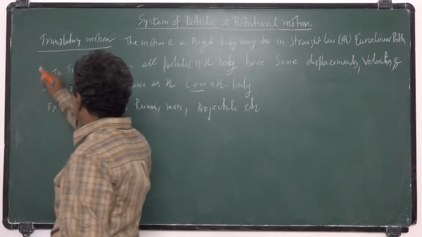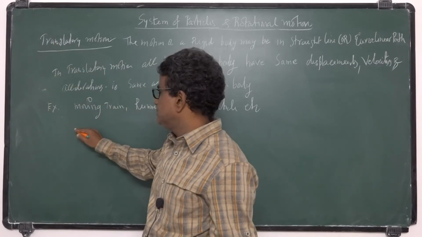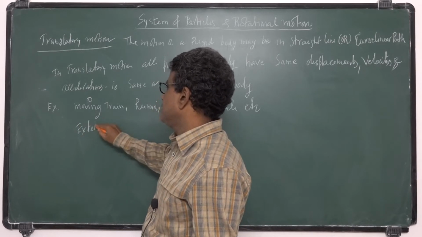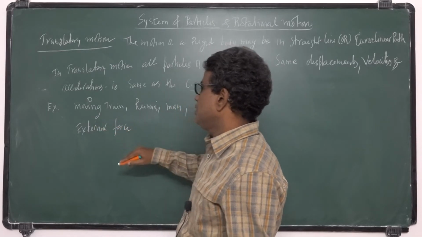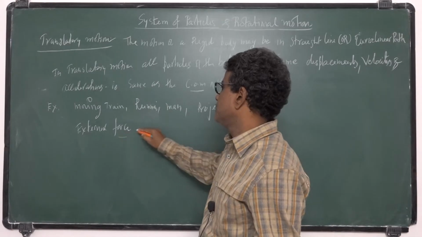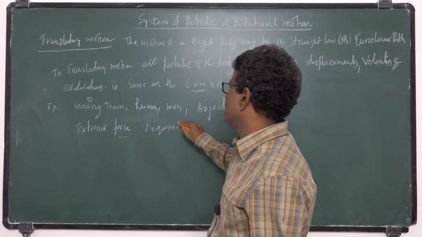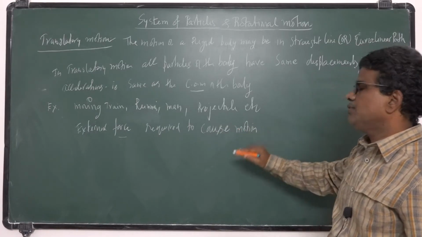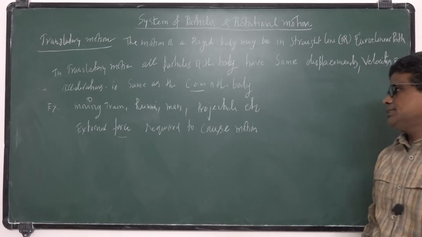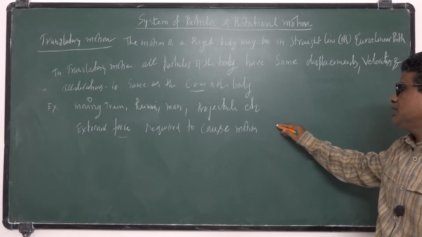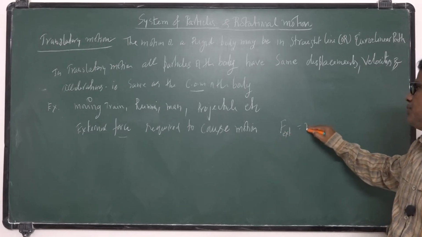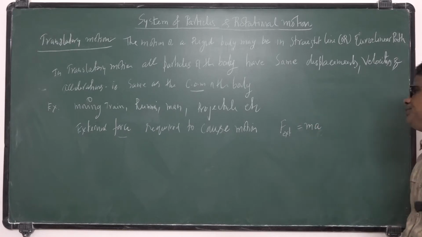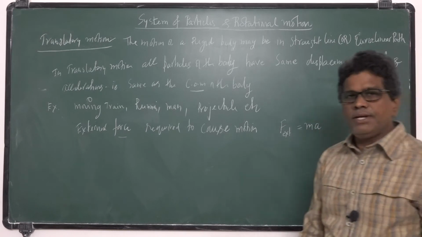Now to cause this translatory motion, it requires external force. Some external force is required to cause motion. That is law of motion: F_ext is equal to m into a_cm, that is ma. So we can apply Newton's second law in this translatory motion.